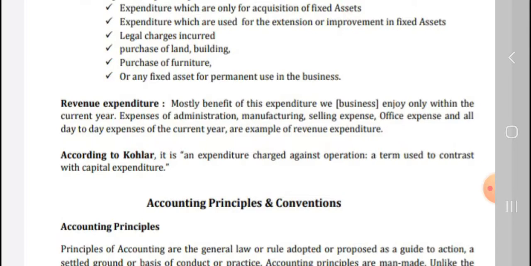Next is revenue expenditure. The benefit of this expenditure is enjoyed only within the current year. The expenses on administration, manufacture, selling, office expenses, and all day-to-day expenses of that current year are revenue expenditure.